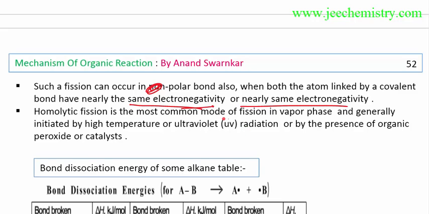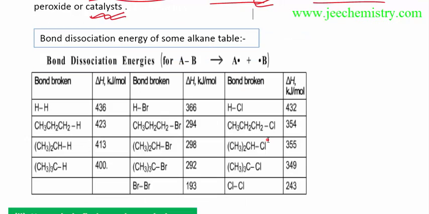Homolytic fission is the most common mode of fission in the vapor phase and is generally initiated by high temperatures, ultraviolet radiation, or the presence of an organic peroxide or catalyst. Homolytic fission generally occurs when there is a catalyst, a high temperature, ultraviolet radiation, or the presence of organic peroxide, any of these extra conditions. I'll show you these things after some time. In this type of compound, homolytic fission occurs.